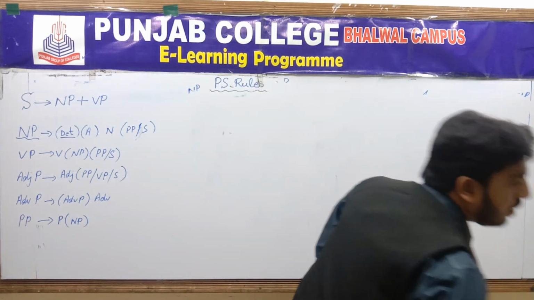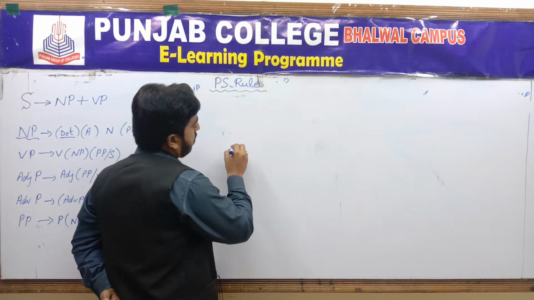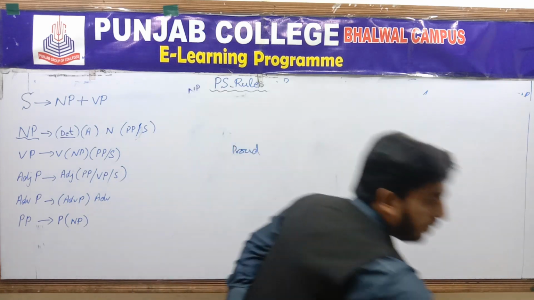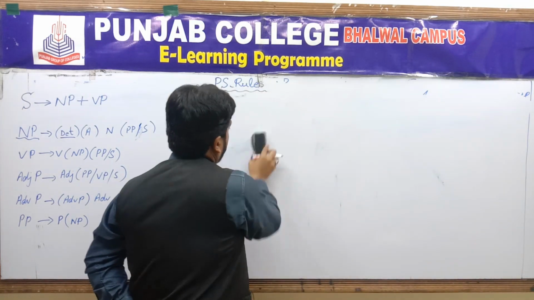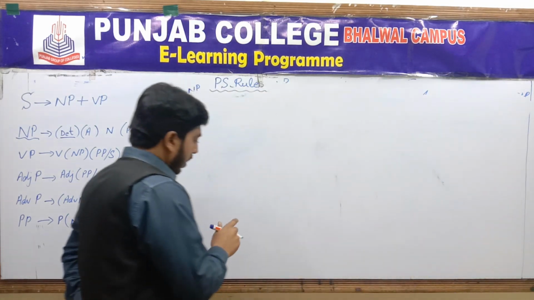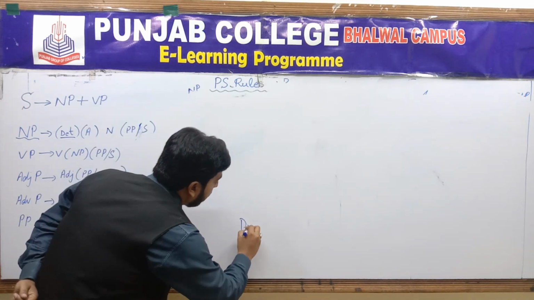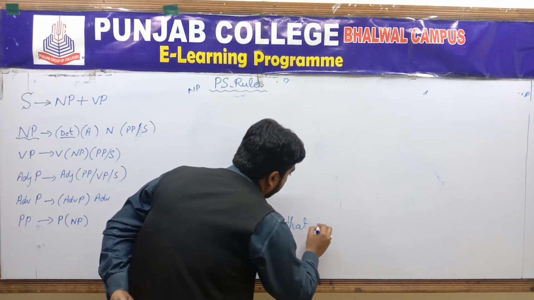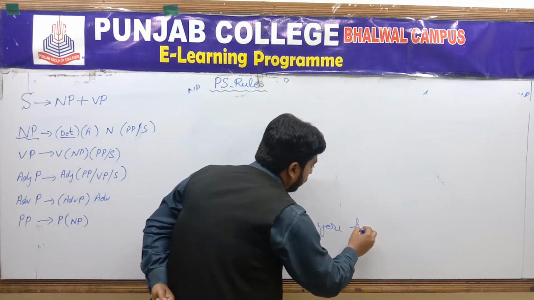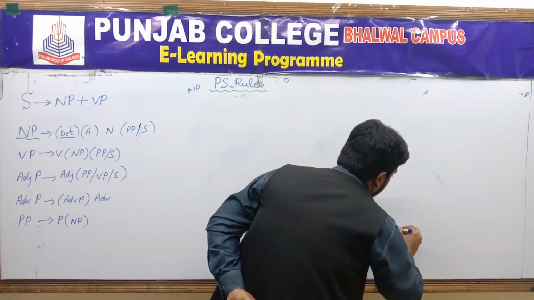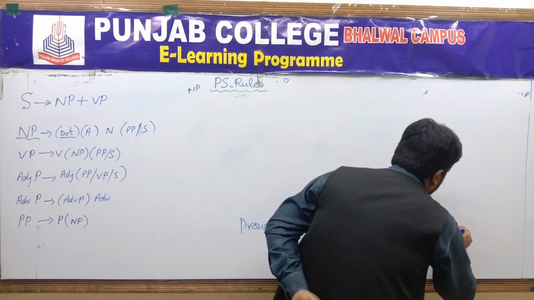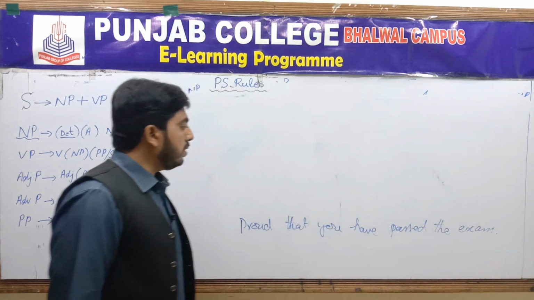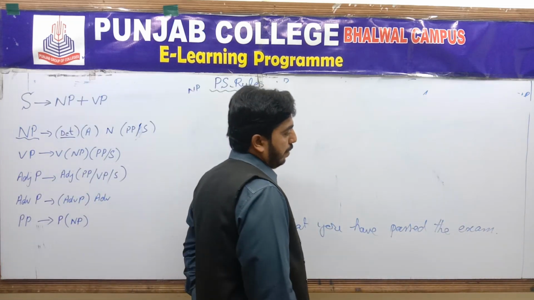Sorry, a tree diagram is not possible here, so I have to write this sentence over here: proud that you have passed the exam.